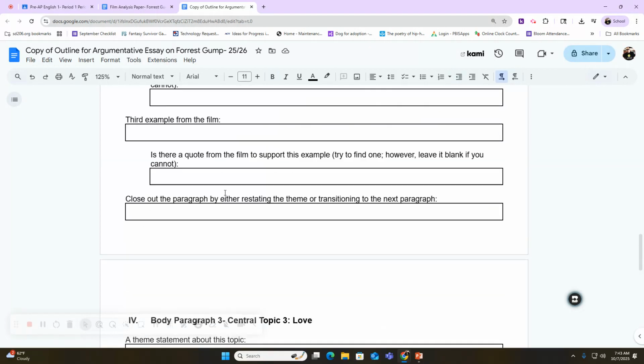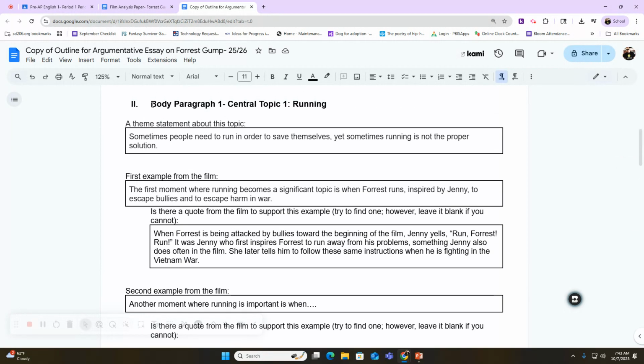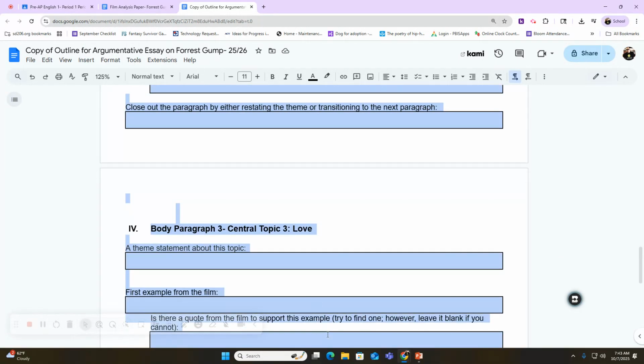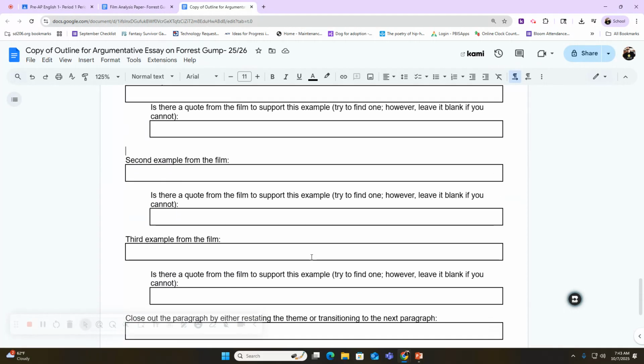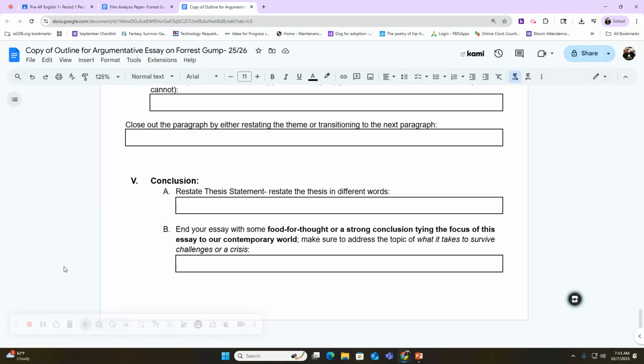So your focus now for the next day or two is to get all 3 of your body paragraphs outlined. So go back through this video, follow the steps, make sure you're comfortable, and complete the body of your paper, which is the majority of your paper. So good luck to you. Again, this is video number 2 on how to write body paragraphs. And video number 3 will be provided for you tomorrow, so you can close out your essay.